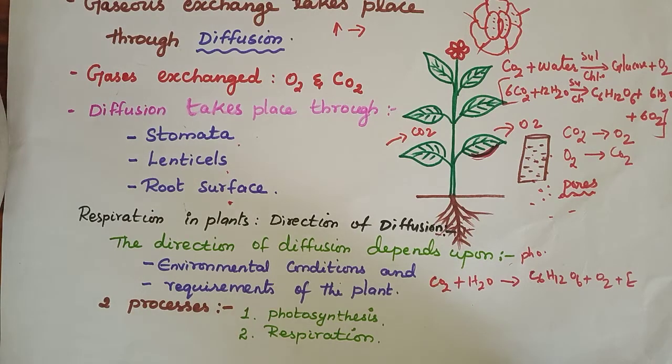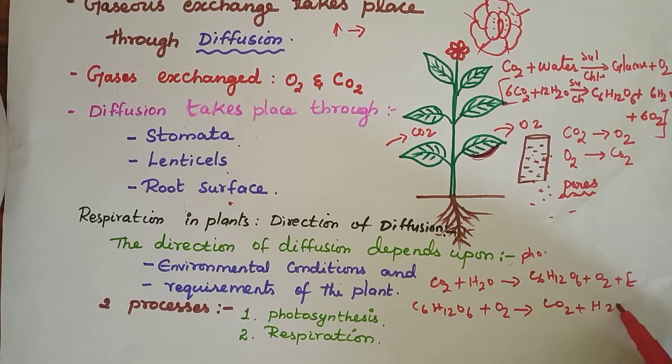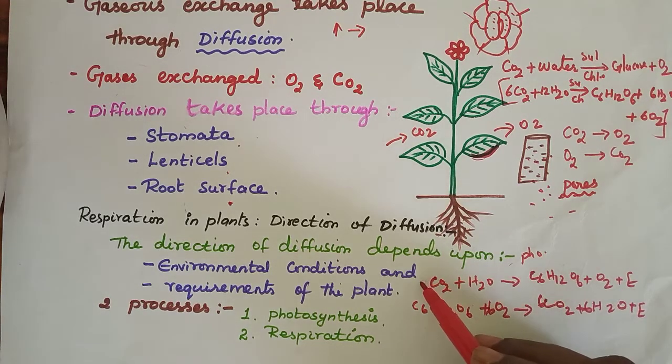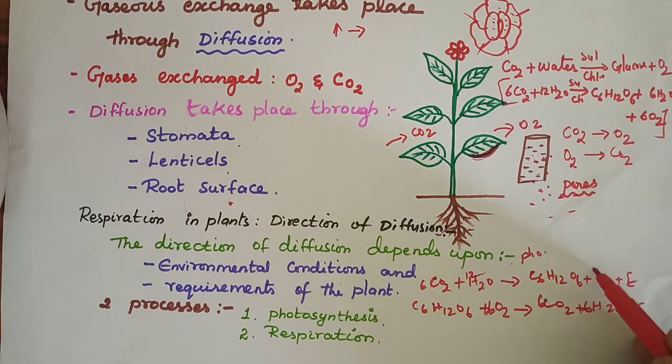So what will happen in the respiration? C6H12O6 plus O2 gives CO2 plus H2O plus energy. I have balanced the equation.